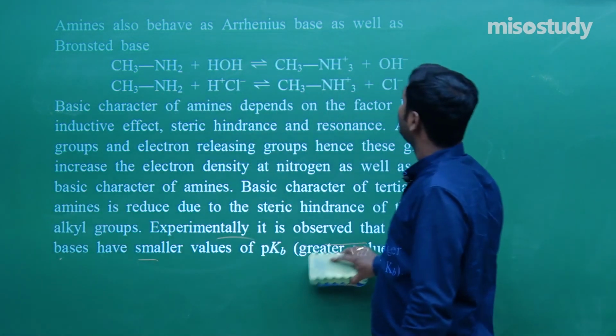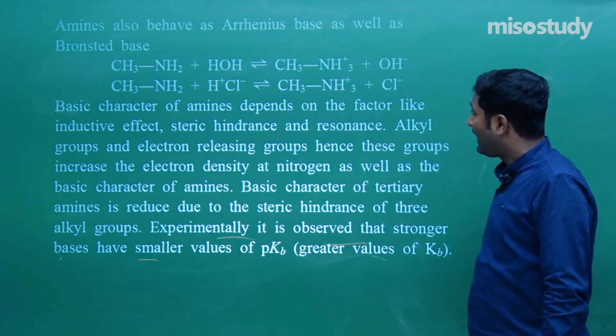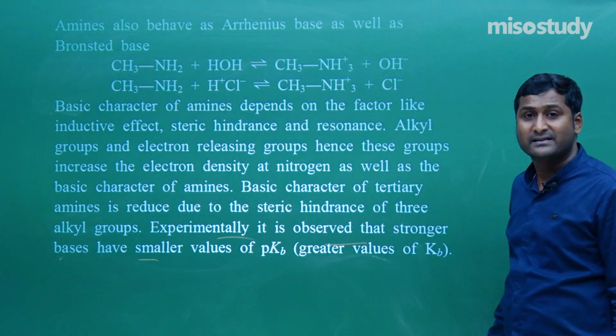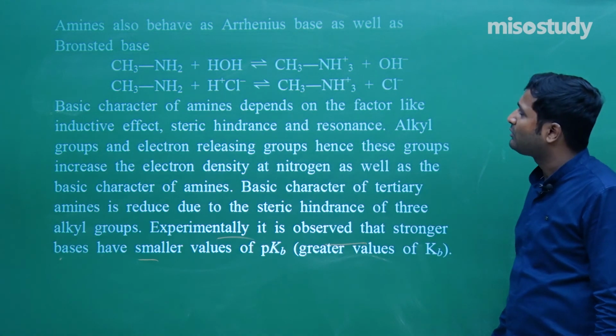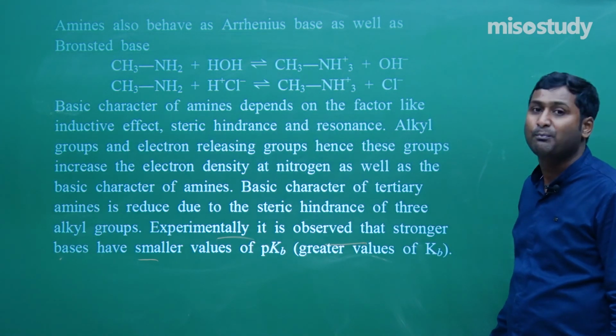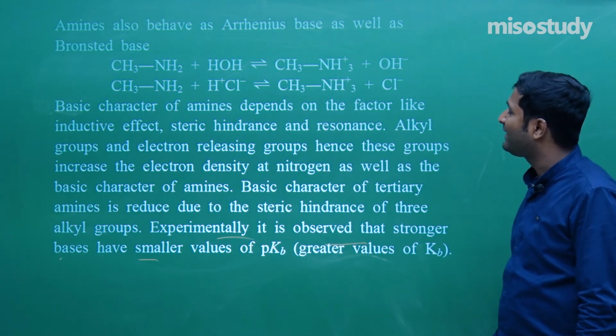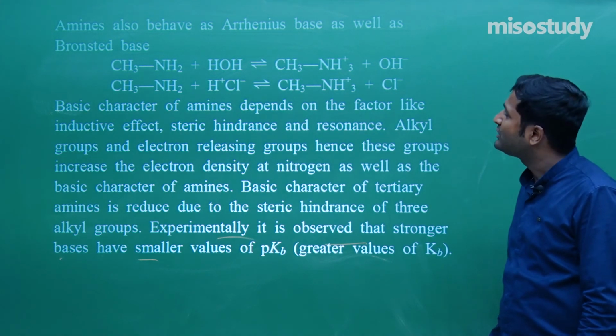That is, the reaction here is given. Arrhenius bases and Bronsted bases. Bases are those which accept H plus ions, or according to Bronsted, bases are those which accept protons. Look at the reaction, you can easily find it out. They act as Bronsted bases.